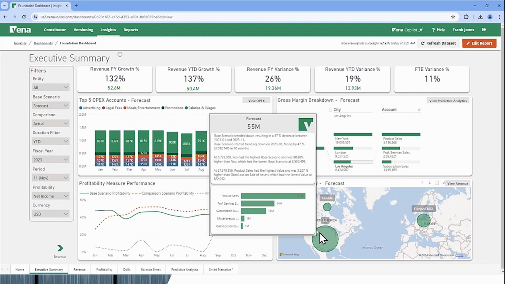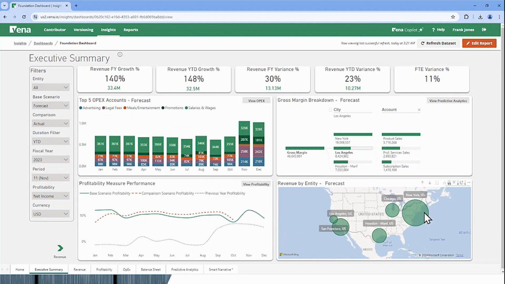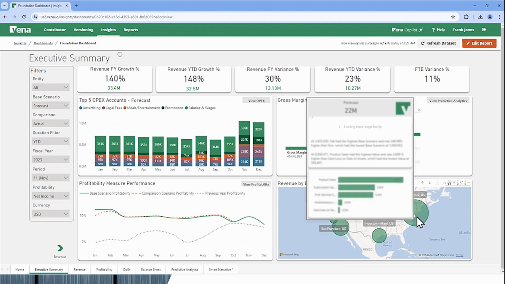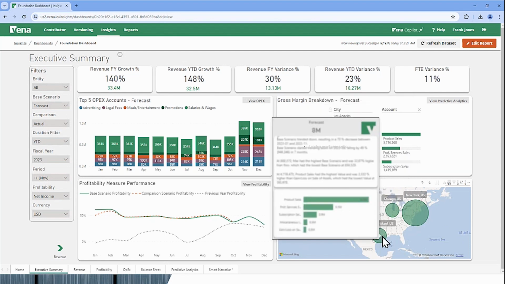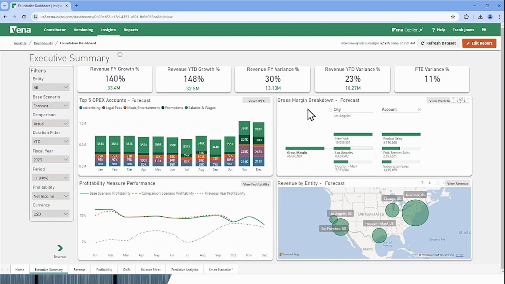But this is my entire organization. If I right-click, I can drill down and break this out to perhaps different entities or different departments, different projects. And if I hover over, for example, New York, the AI analyzes my entire data set, but it ignores everything that is not New York. Way faster than I could get one of my financial analysts to do this. If I switch to Houston, it reruns, it ignores everything that is not Houston. So we're taking advantage of Microsoft's AI to be able to analyze the data and get faster insights into the data set. Let's come up here and look at the gross margin breakdown.